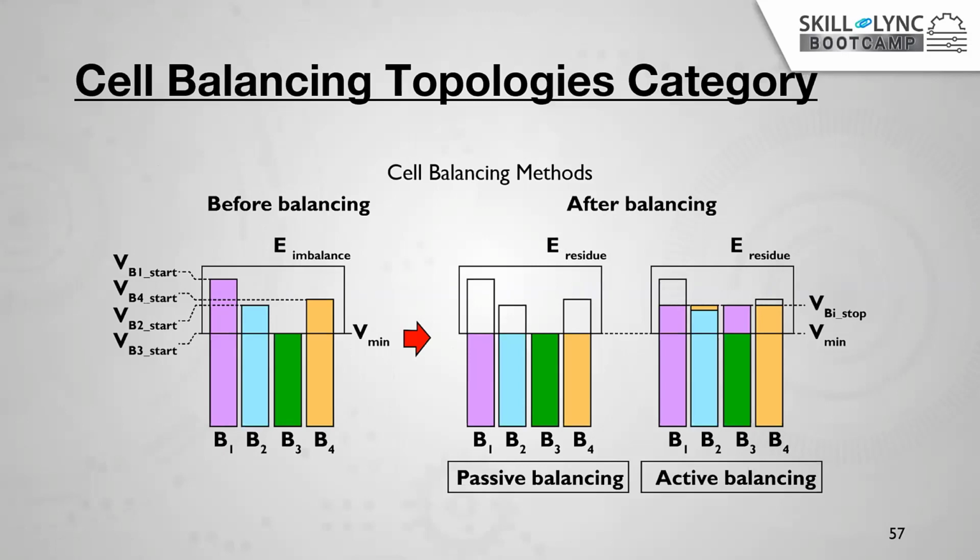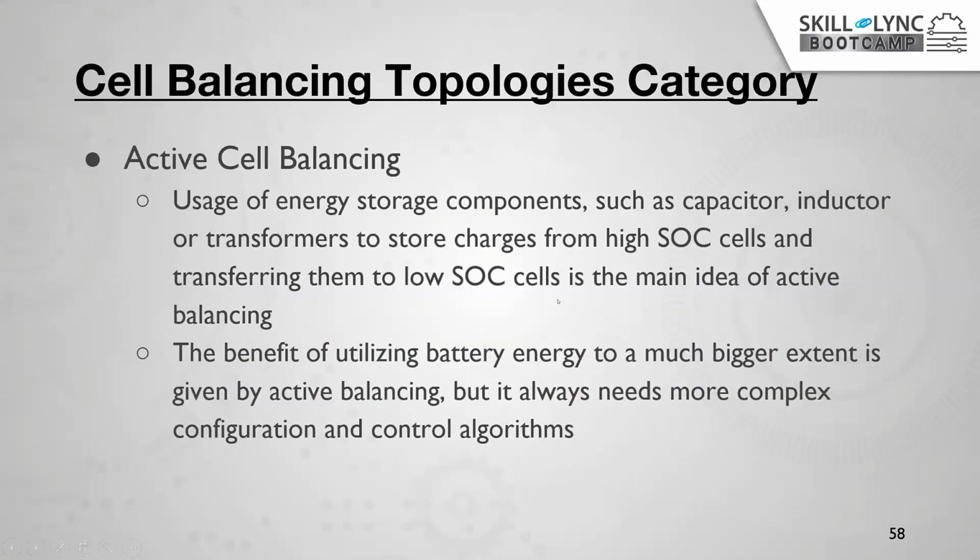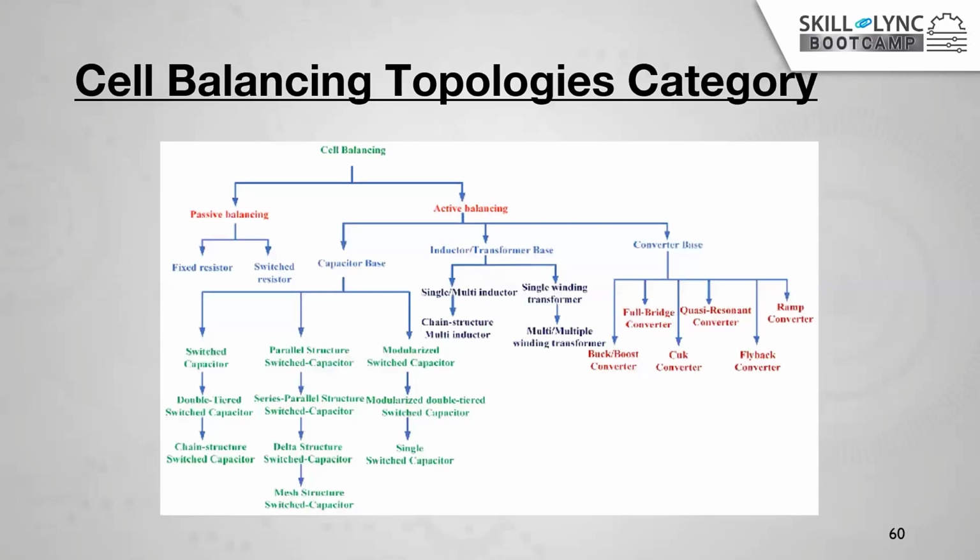Instead of wasting this energy, we can transfer it by using the active balancing technique. There is also a possibility of the temperature increasing inside the battery, because when we discharge the battery through the resistor, it definitely produces some amount of heat. That heat also affects the thermal temperature of the battery.